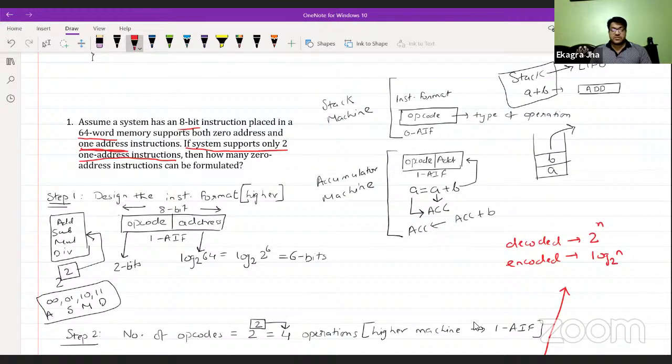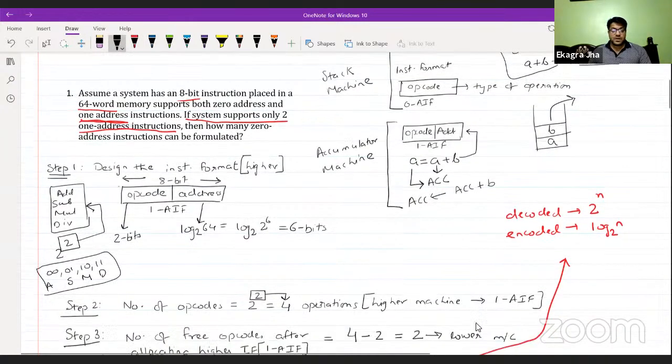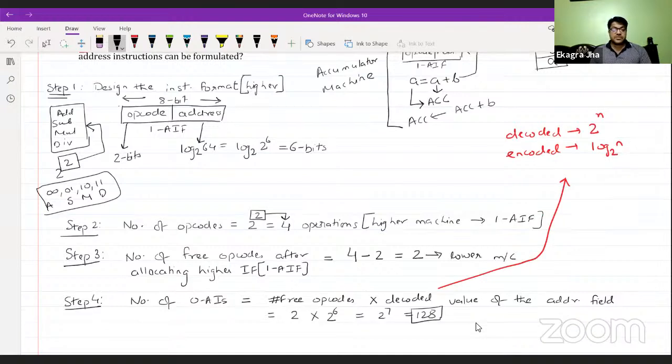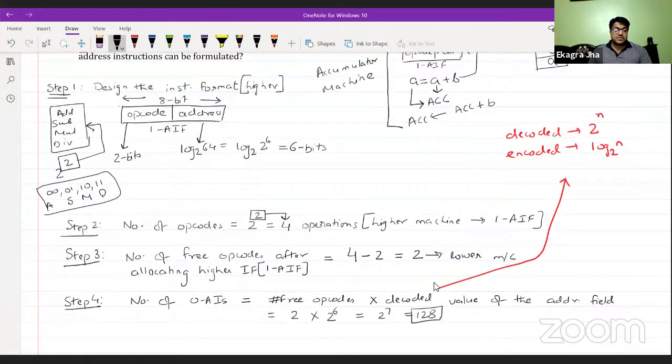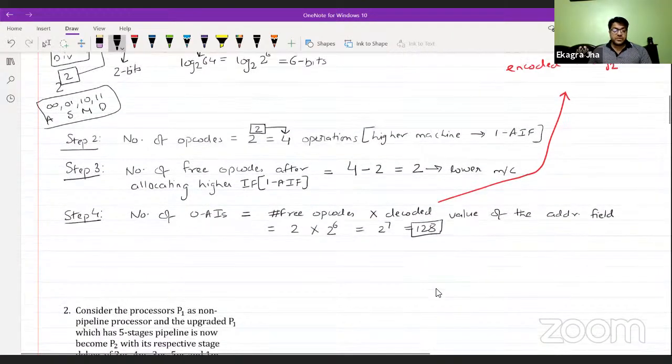The stack machine is actually zero address, and the accumulator machine is actually one address instruction format. If you have any doubts regarding this particular question, just note it down somewhere, and we are going to cover it in the last half an hour. In today's session, in the last half an hour, we are going to discuss all the doubts about the questions. So the answer for this particular question is 128. You can write down these steps, or you may have this video link or PDF after the session is over.